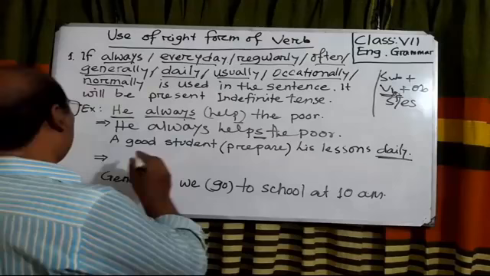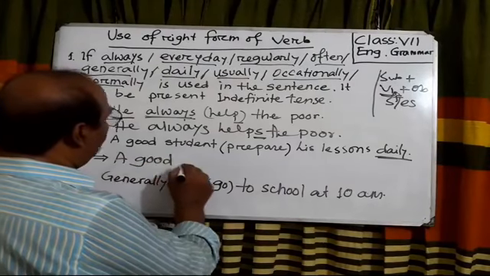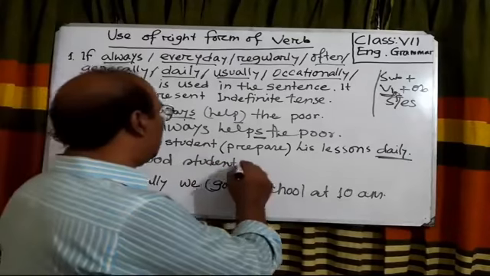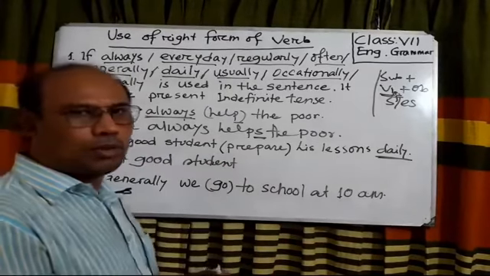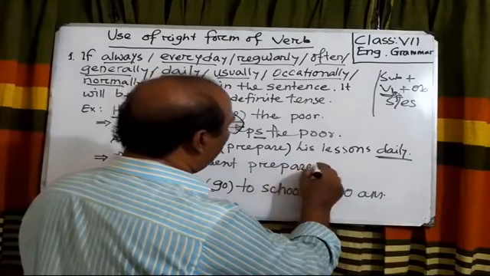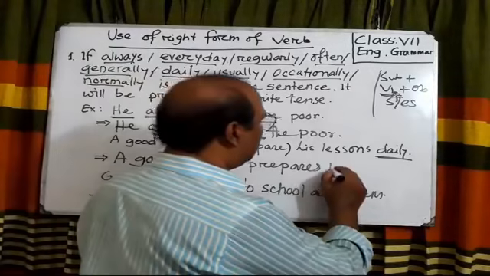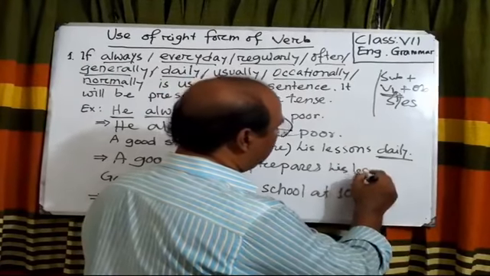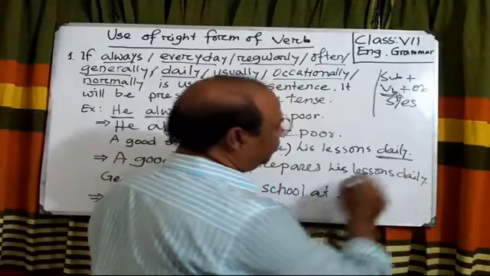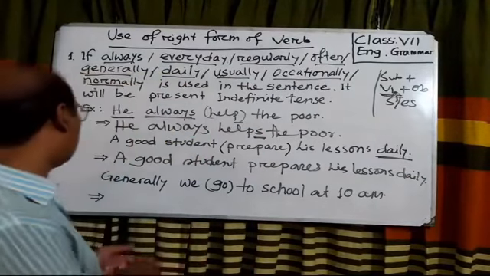So if we rewrite the sentence, we will write: good student, third person singular number, so we will write prepares. Good student prepares his lessons daily.